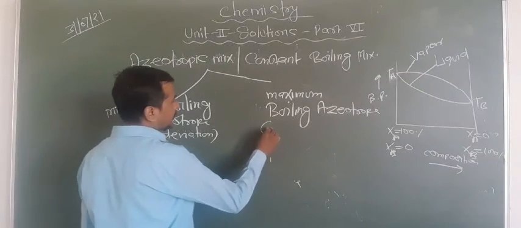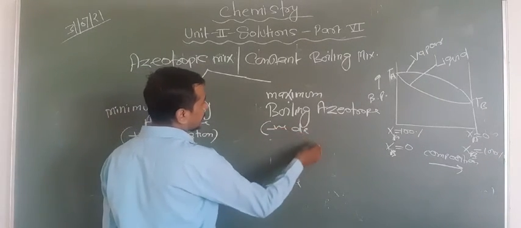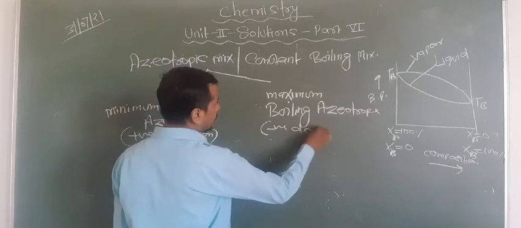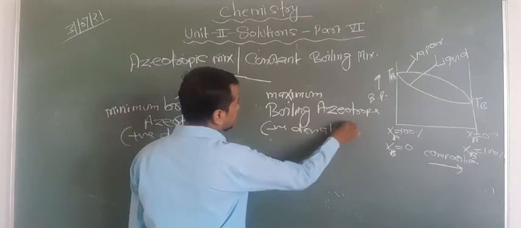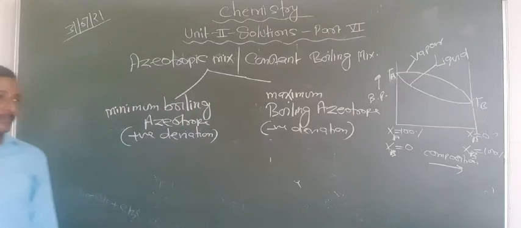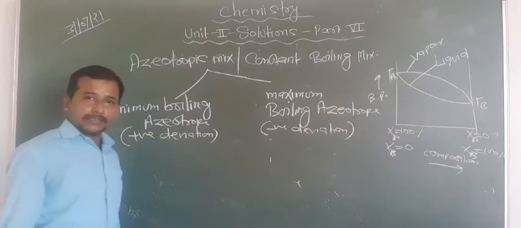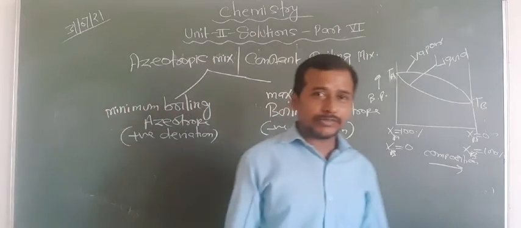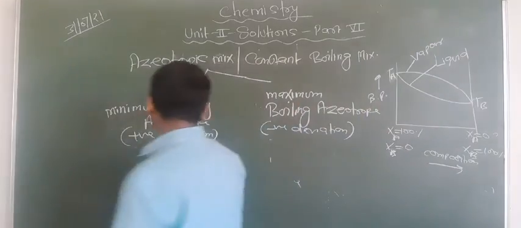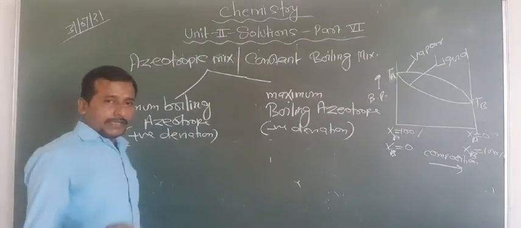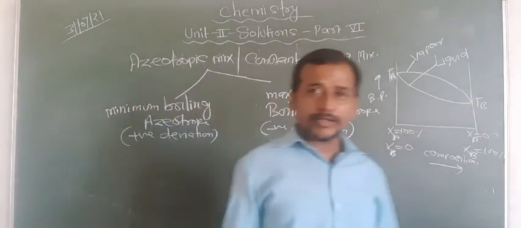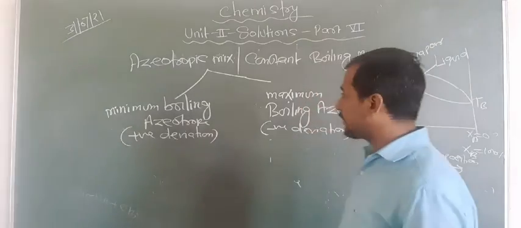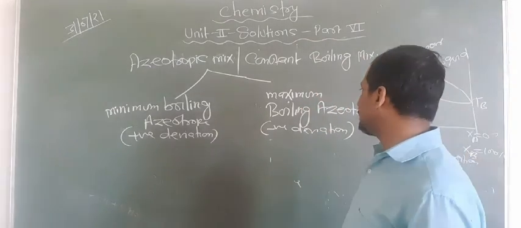And those solutions which have negative deviation show the maximum boiling azeotropes. And I told you that for ideal solutions we cannot talk about azeotropes, but for non-ideal solutions we can talk about the minimum and maximum boiling.